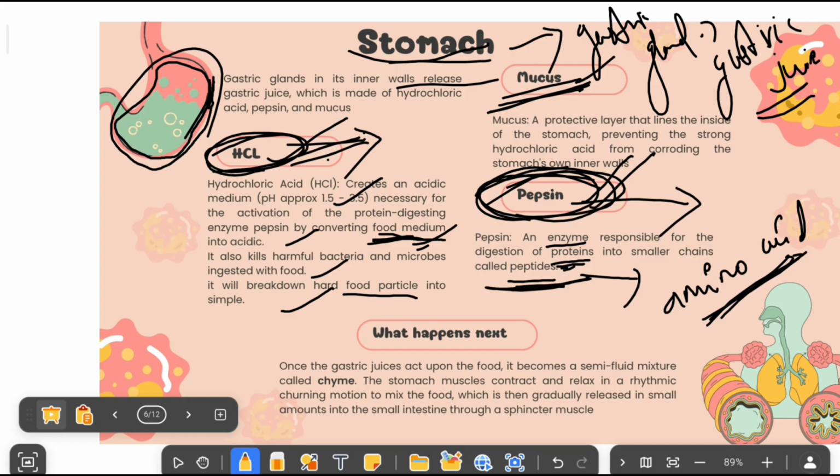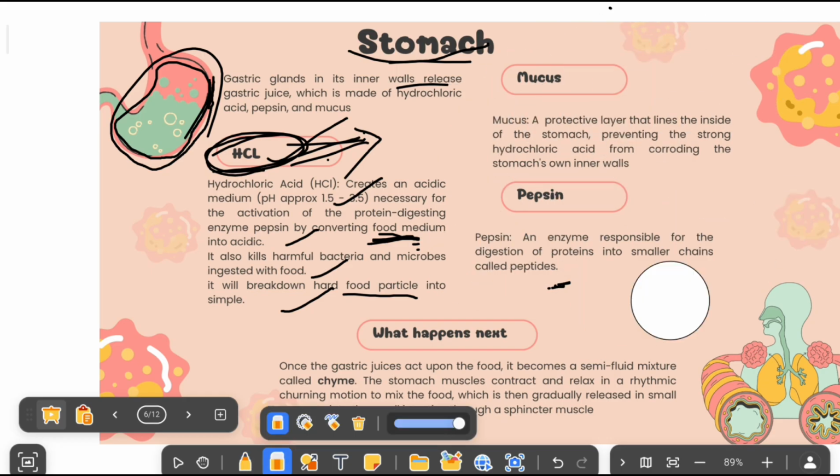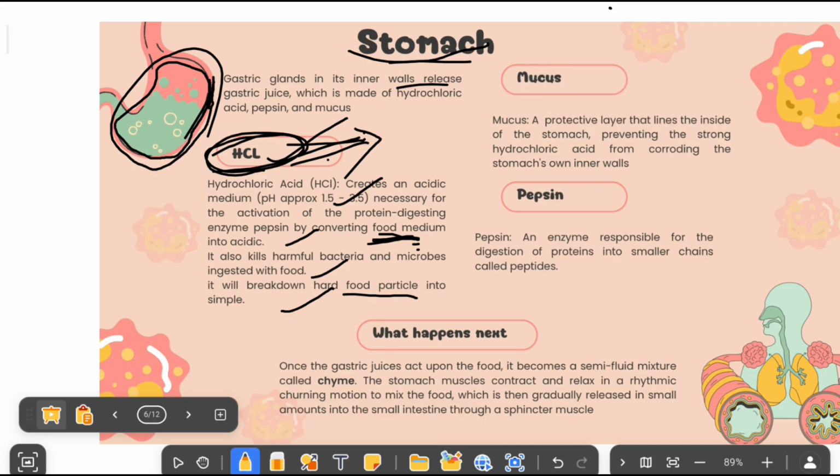Mucus, what do you have to remember? We have to remember that it will protect our stomach from the action of hydrochloric acid. Pepsin, you have to remember, is an enzyme and it will break down the protein. Remember here, pepsin will act only in the acidic medium. Only in the acidic medium, this pepsin will act and convert protein into peptidase.